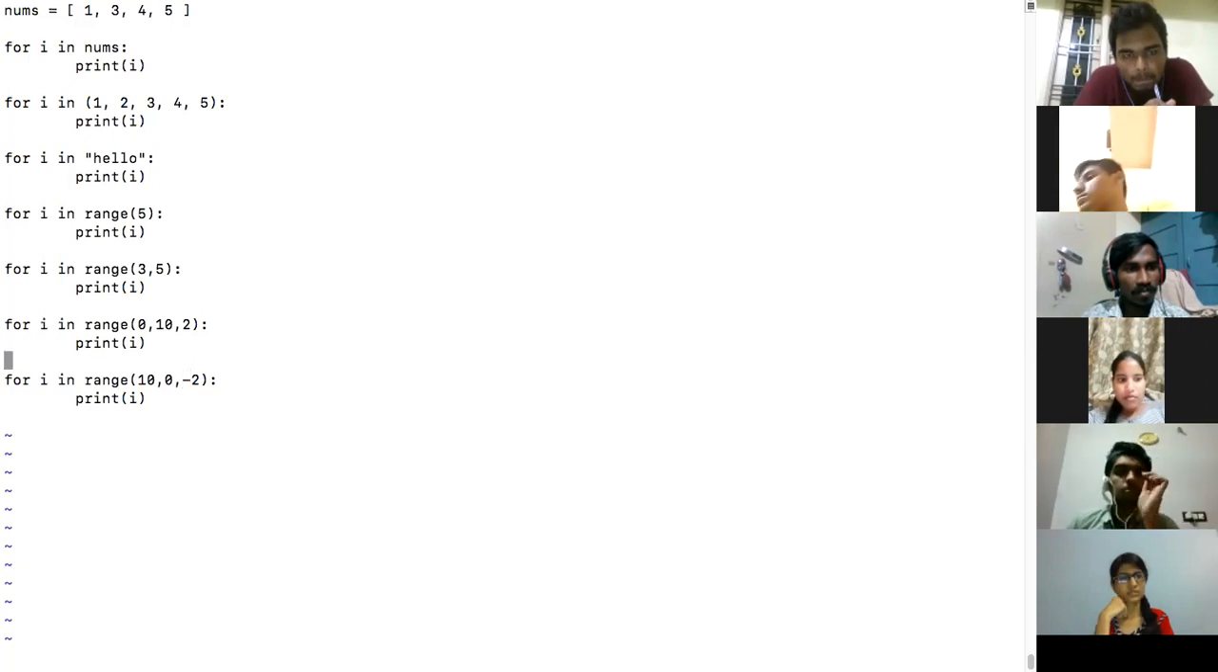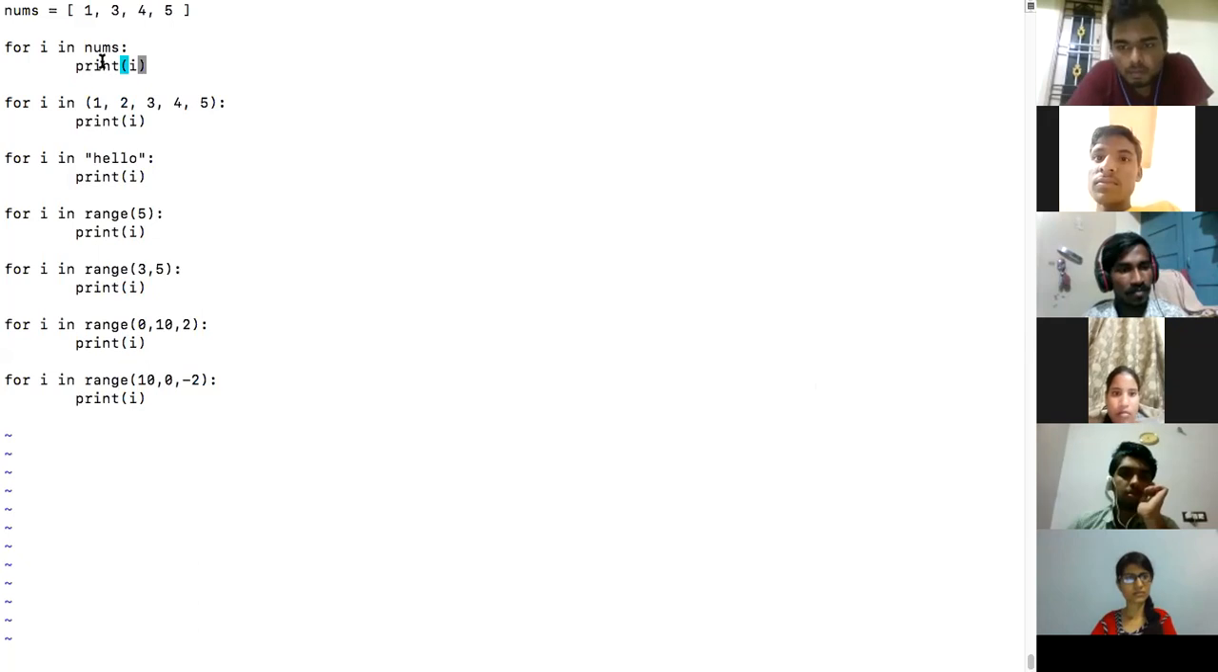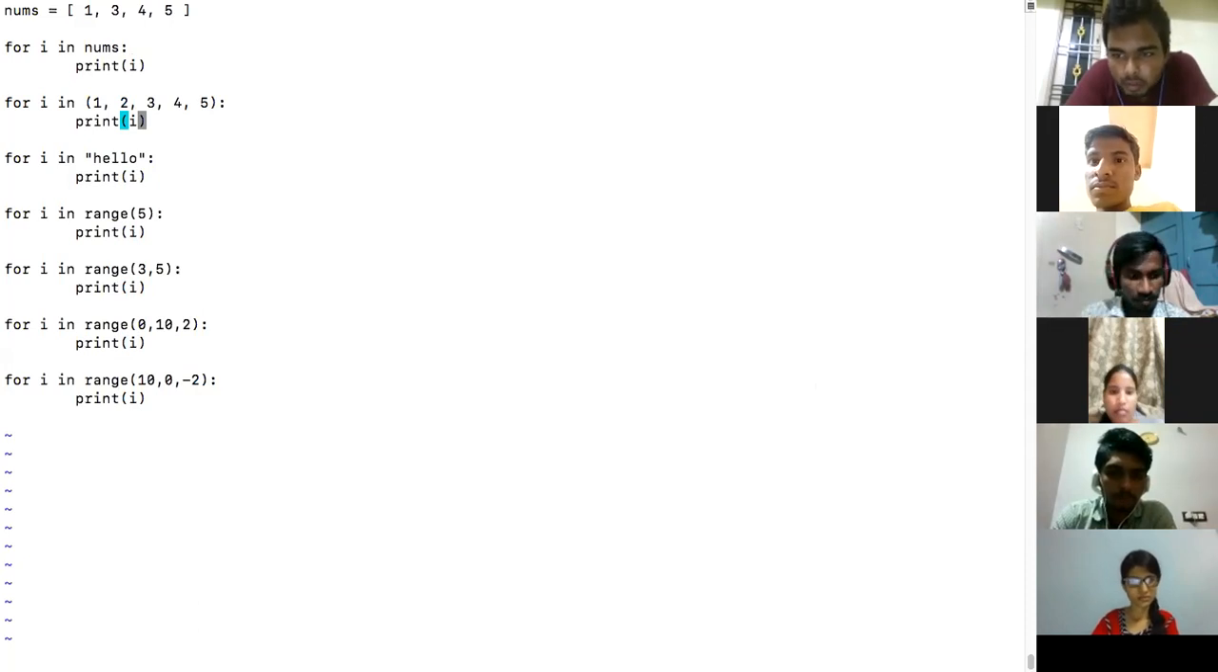Okay, now can you put that in the output from first? Can you tell me the output of the first program? We will cross verify. Everyone, put that in the chat box. What will be the output? For I in nums, print I. Okay, 1, 2, 3, 4, 5. Second one, 1, 2, 3, 4, 5. Third one, what will happen? It will take the first character, then second character, then third character until it completes the entire characters over there. Okay, next. Then range 5, what will be printed?